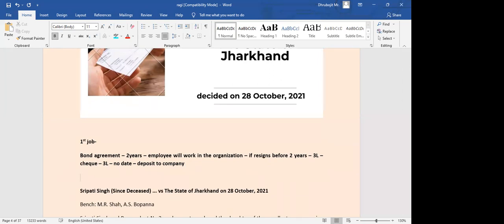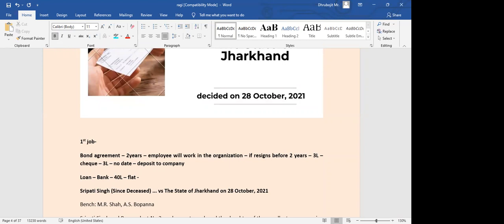Another situation is wherein you apply for a loan. Take for example, I have seen this: you approached a bank to apply for a loan of maybe 40 lakhs rupees because you have bought a flat, an apartment, and the amount is 40 lakhs rupees.